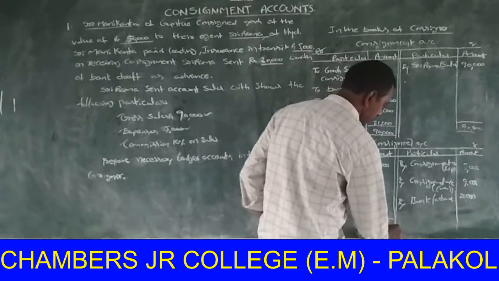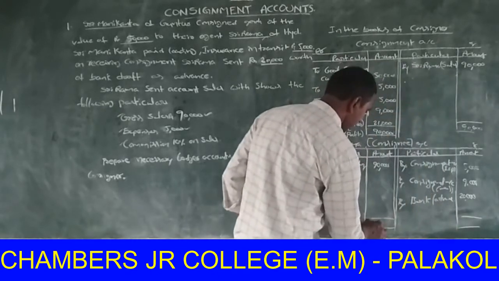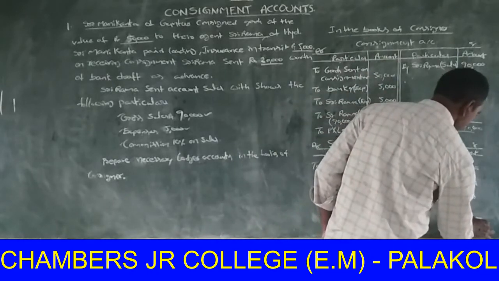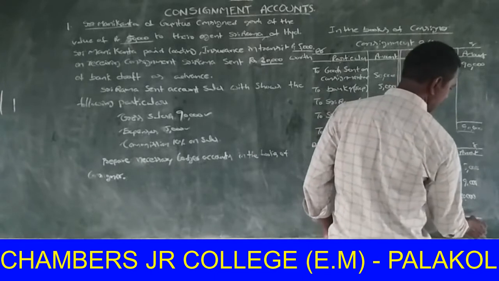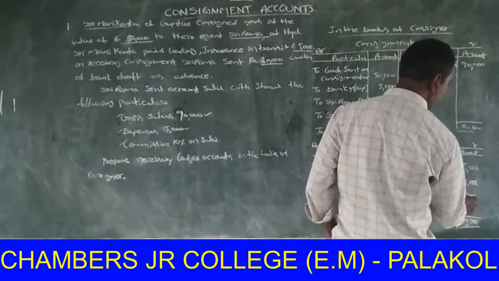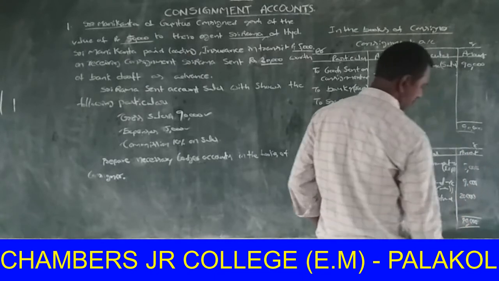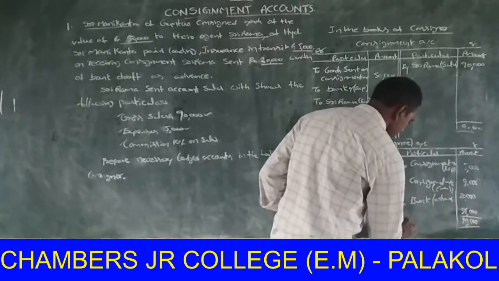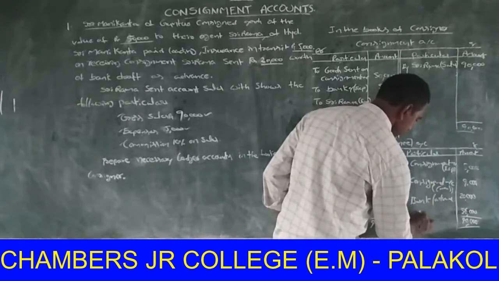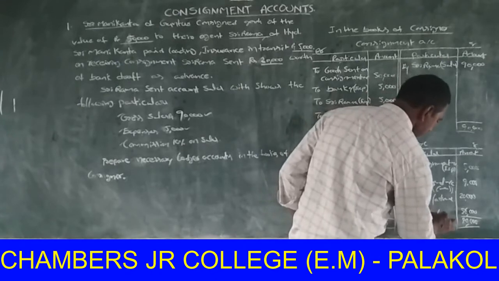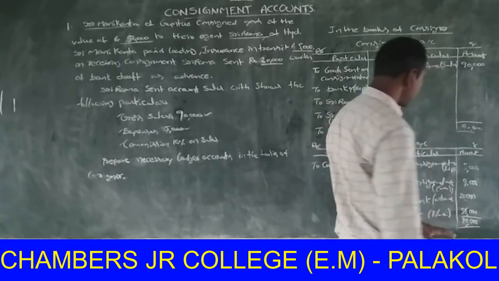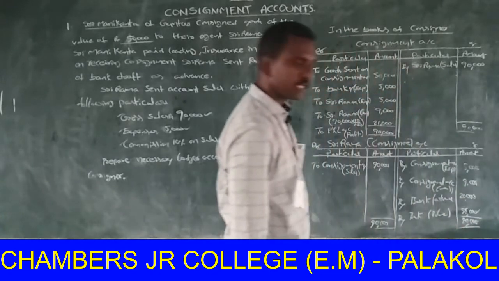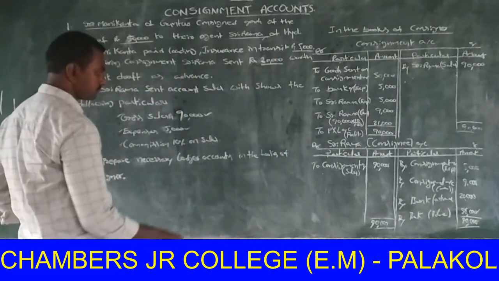Now take the total on the debit side, 90,000. Here also 90,000. The difference between these two is 56,000, by bank, in brackets balance. The balancing amount the consignee sent to the consignor. That amount is 56,000.